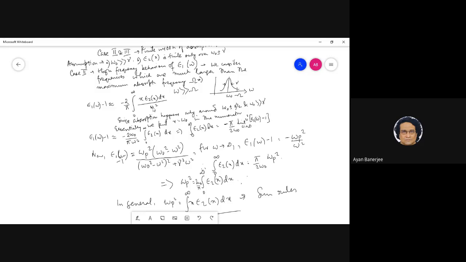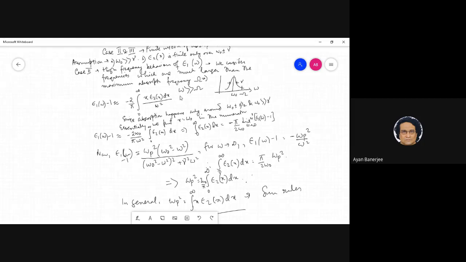So basically, you are finding out the area of the curve in this region. Remember x is like a fixed frequency, and at other frequencies of x, epsilon 2 does not exist at all. So that is a crucial assumption, right?